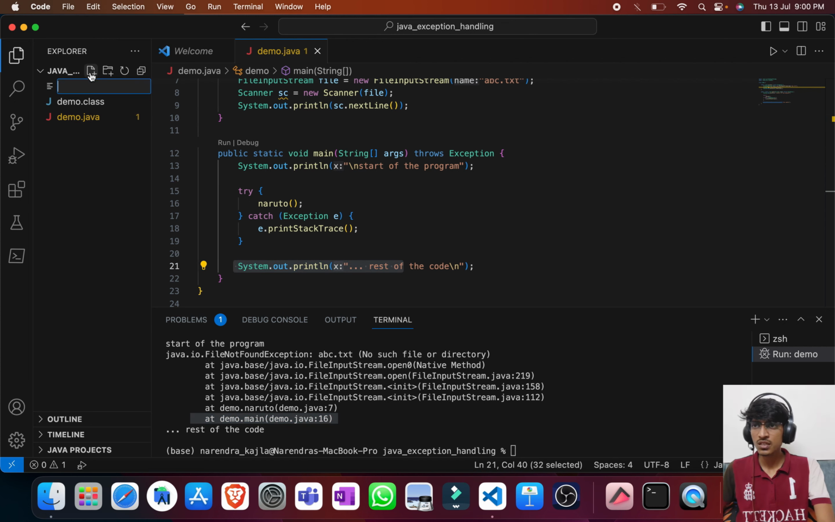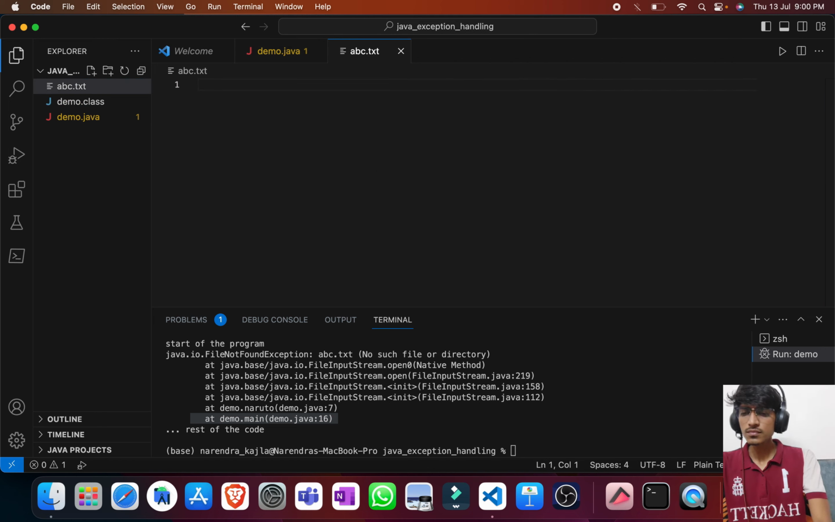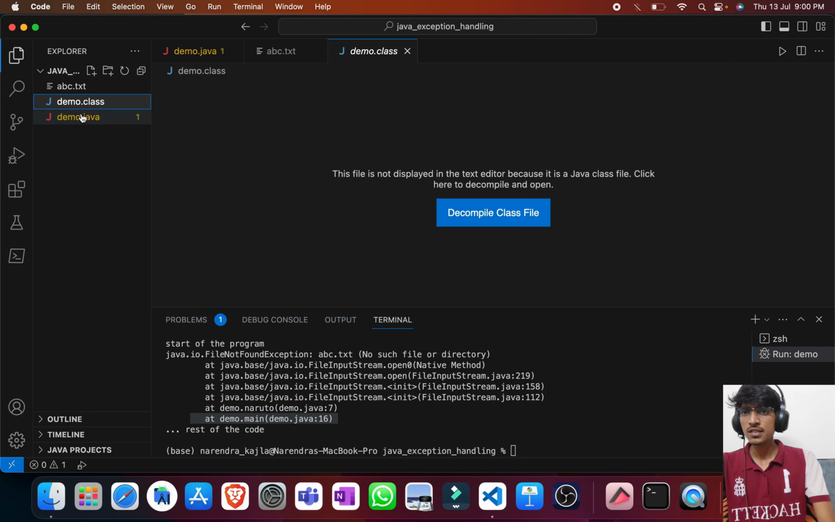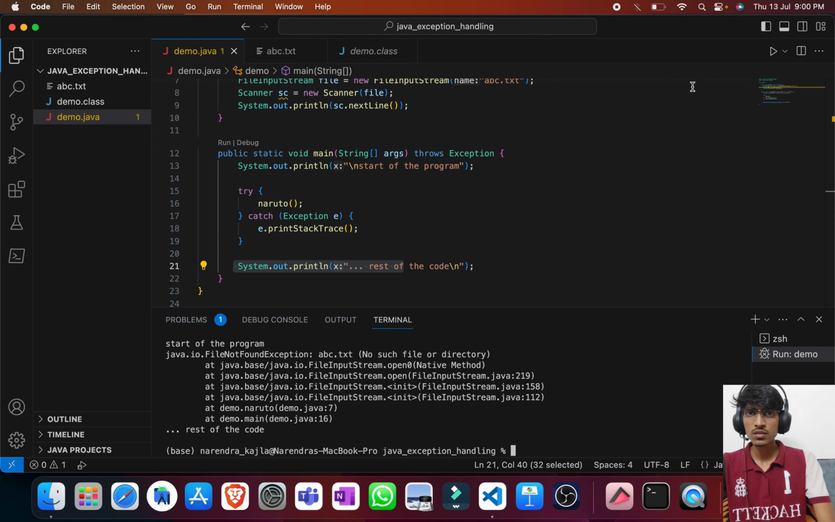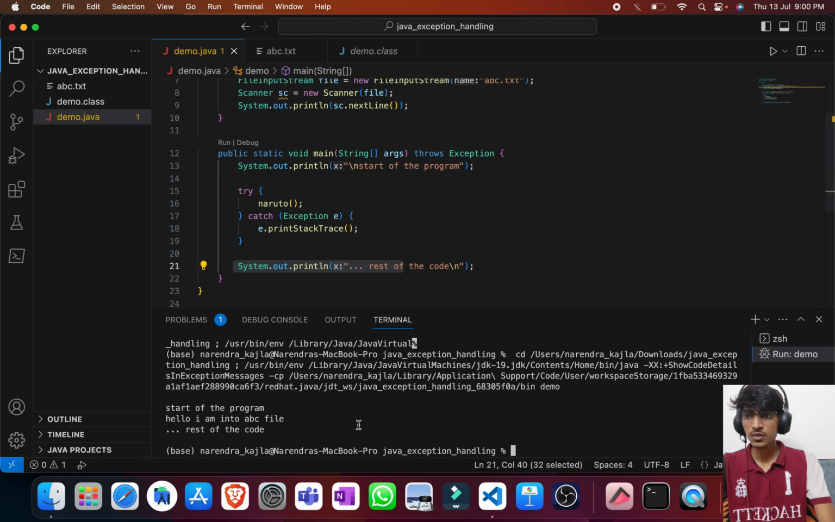Now if I make the file, let's say abc.txt, let's say "hello I am into abc file", and let us try to run it again. Okay, so this time at the start of the program, "hello I am into abc file", and then the rest of the code is getting executed.